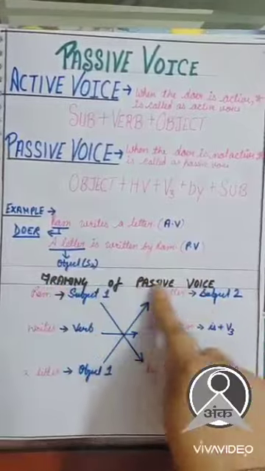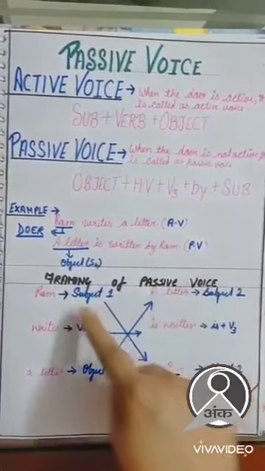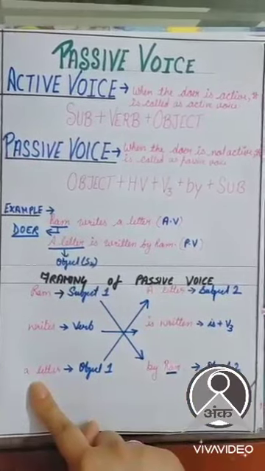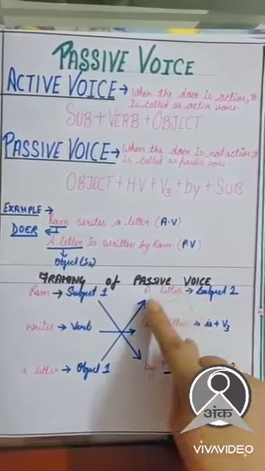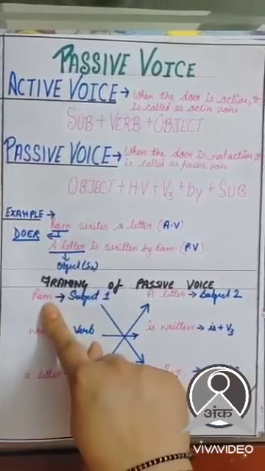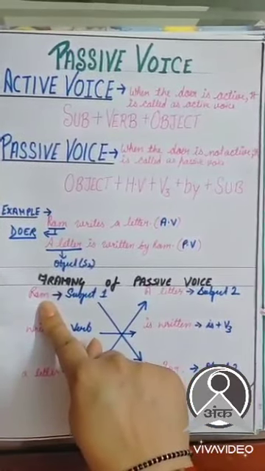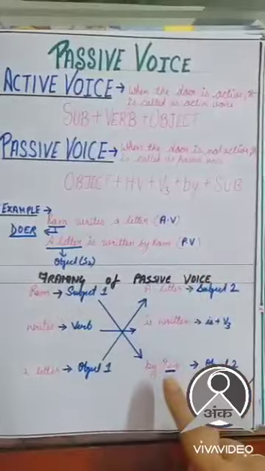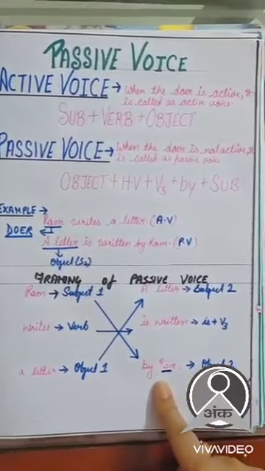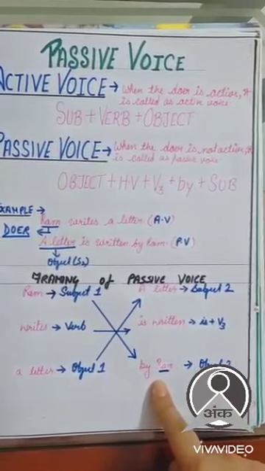Let's move on to framing of passive voice. This is your first example. Ram writes a letter. This is your second example. A letter is written by Ram. So here Ram is the subject in the active voice. As we have changed it into passive, Ram has become the object in the passive voice.